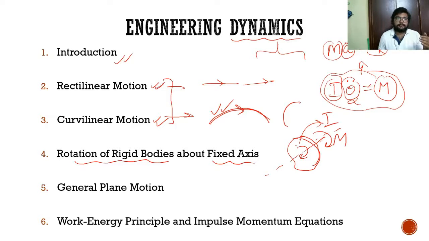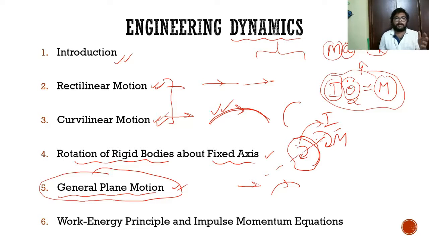So that is rectilinear motion, curvilinear motion, rotation of rigid body about a fixed axis. Then comes general plane motion, where both rectilinear and curvilinear motion are mixed up. Those things will be covered in brief, as that is not of much importance in GATE. I will just brief you if required. Then coming to the work energy principle, which is a little bit important, and impulse momentum equations. Here we will discuss that the amount of work done will be equal to the change in the energy of the system or of the body.